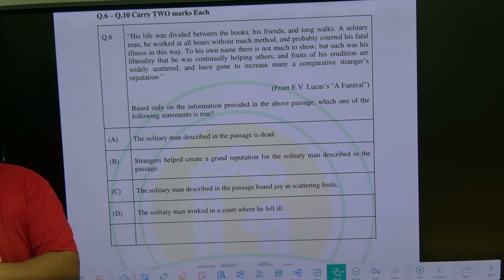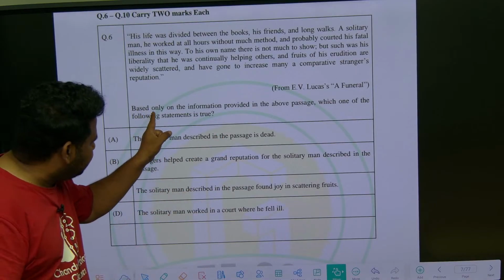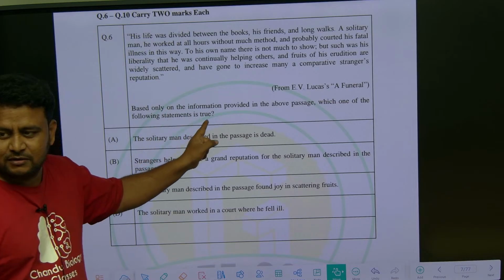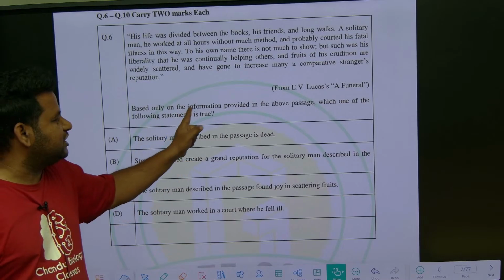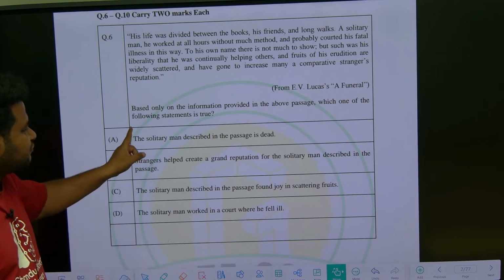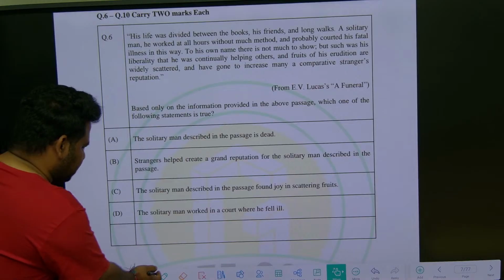That means what? Don't use your knowledge. Based only on the information, you should use your brain while solving the question, but don't use the knowledge that you have. Based on only the information provided in the above passage, which of the following statements is true? So what are the options they were given?